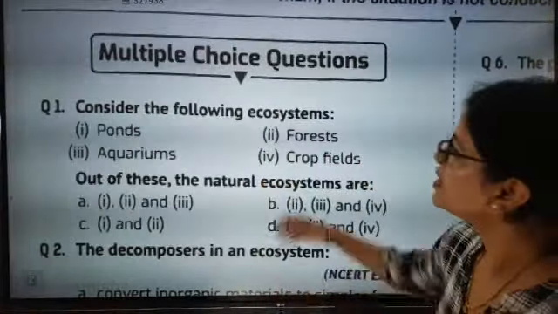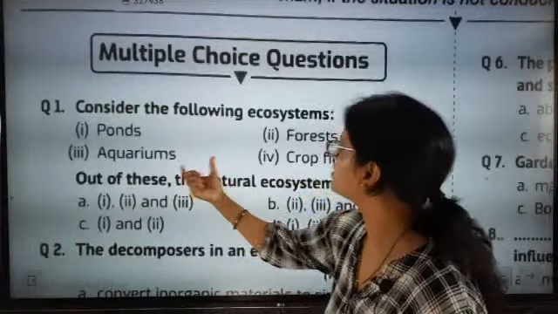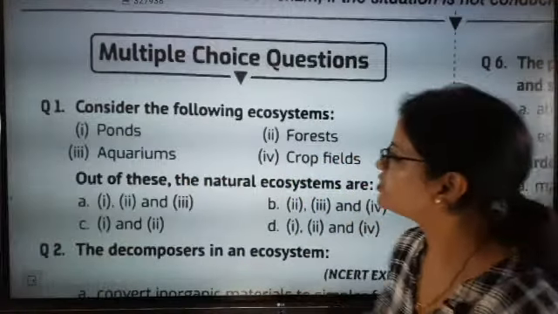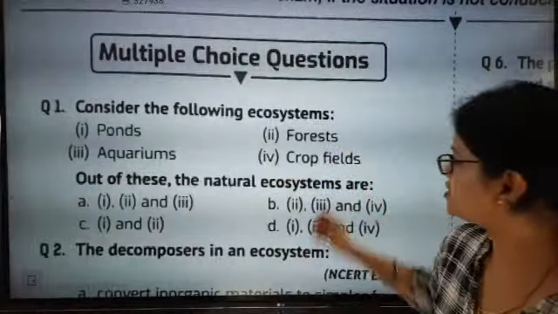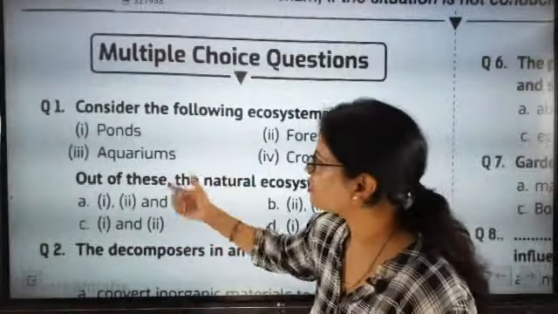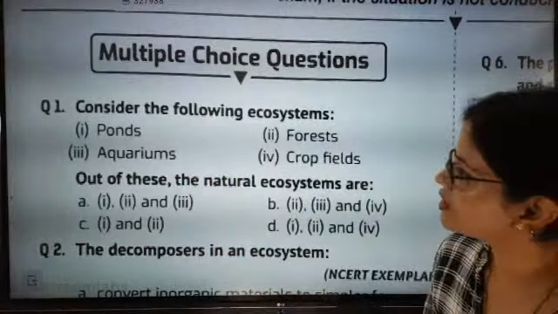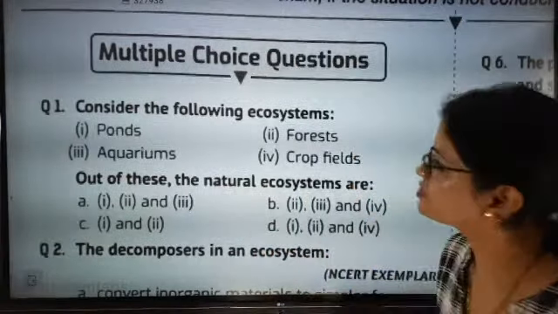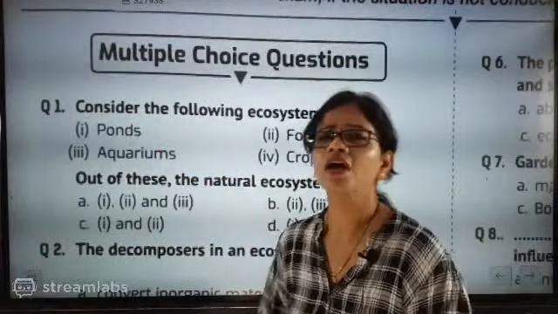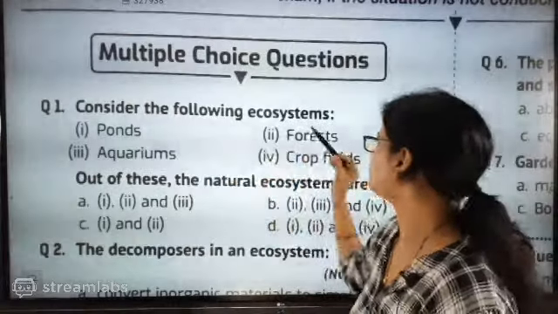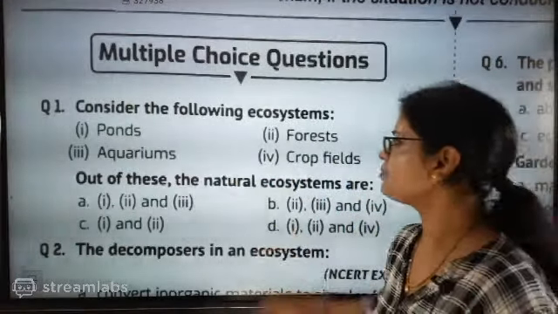Now look here, consider the following ecosystems: ponds, aquarium, forest and crop field. Which one among them is a natural ecosystem? Think about it.